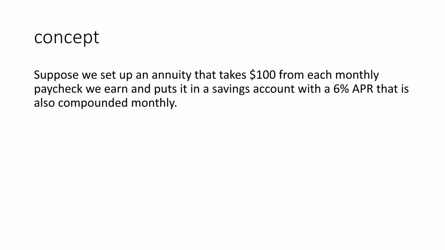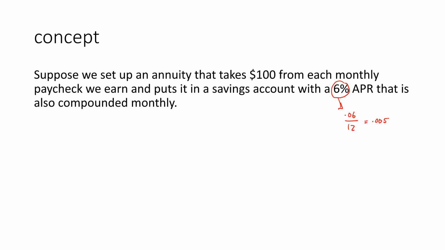The first thing that we should do is note that 6% is an APR, and it's compounded 12 times per year, right? So we do the math here: 0.06 divided by 12 is 0.005, which is just the normal compound interest. That's just the 6% APR broken into 12 pieces. But the thing that makes this tricky is that we're continually depositing $100 into this account every month. So let's see what that would look like.